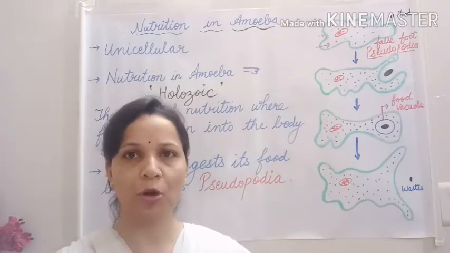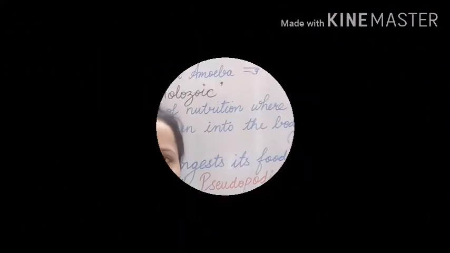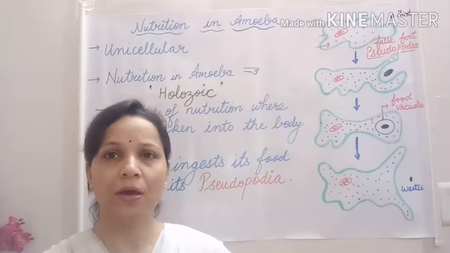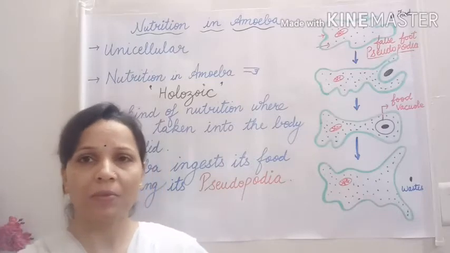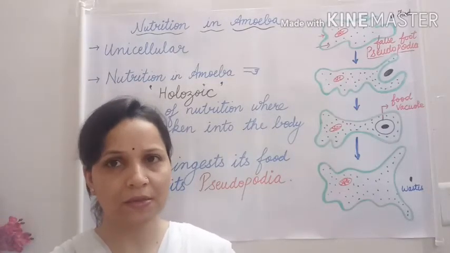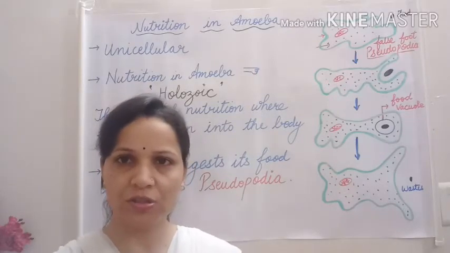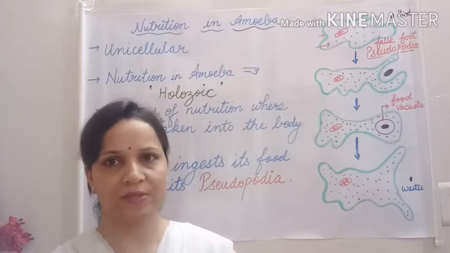Children, our new topic is nutrition in amoeba. So let's start. What is amoeba? Amoeba is a unicellular organism that eats tiny plants and animals present in the pond where it lives.